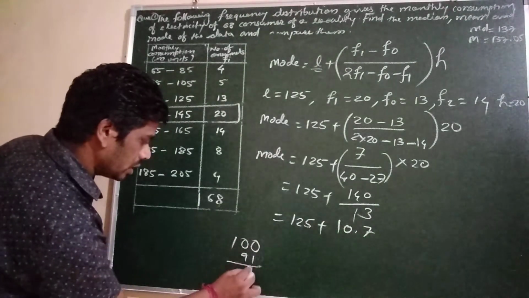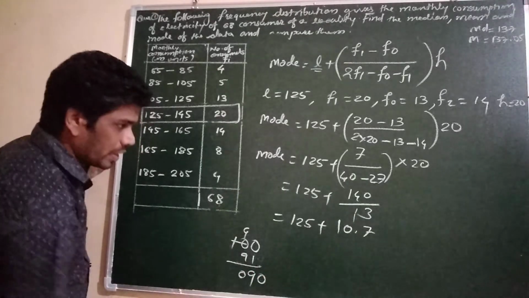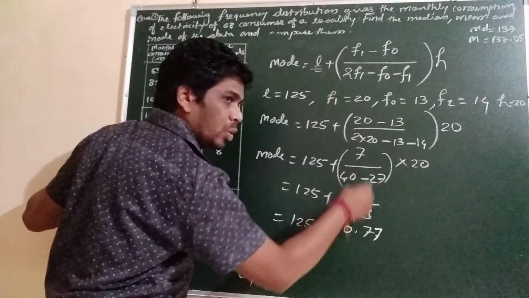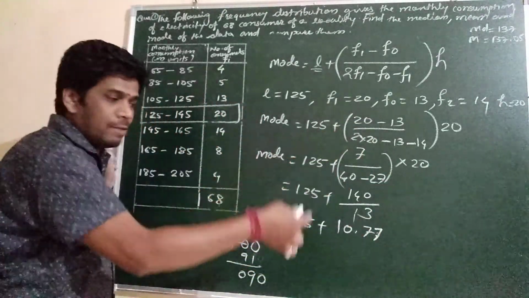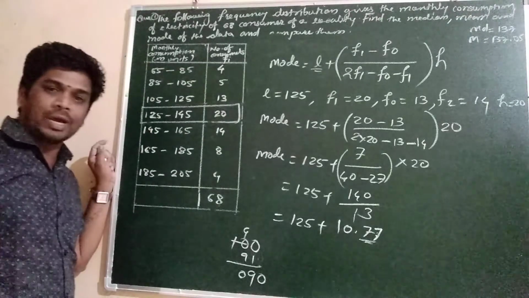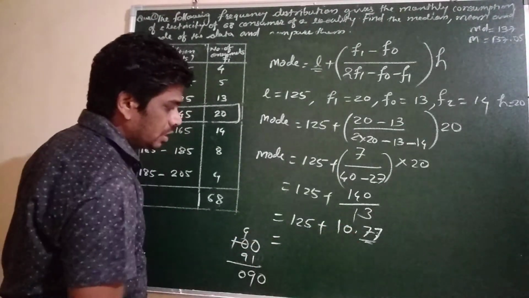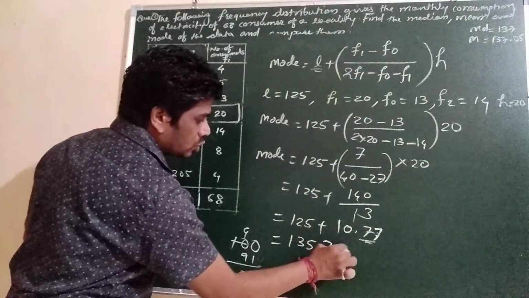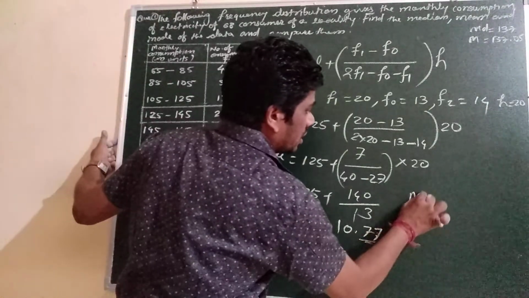Then again we will get 9, 0. So it will be very close to 7, because you will get 6 point something, which is bigger than 5. So you will take in round figures 10.77. So 125 plus 10.77 will be 135.77. So this is the mode.